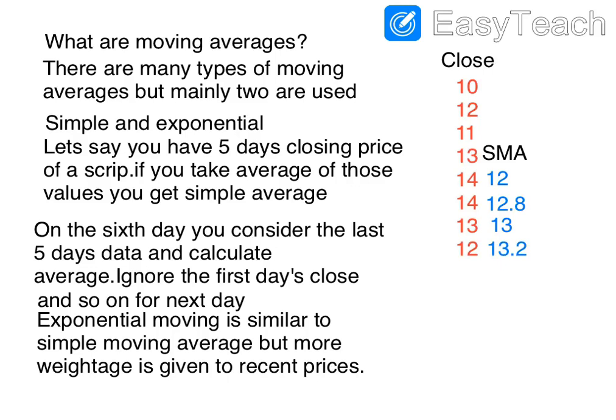The other type of moving averages are the exponential moving averages. They are similar to simple moving averages, but more weightage is given to the recent prices. We need not go into the calculation part of it, but just understand that in the exponential moving average the weightage is given more to the recent prices, and they are comparatively faster than the simple moving average.